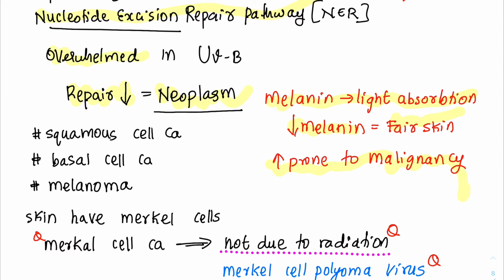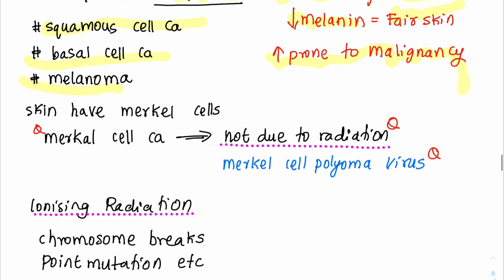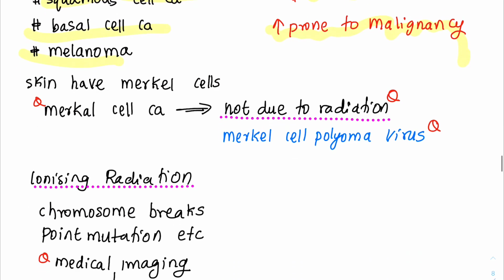Now what are the malignancies caused by UV rays? Squamous cell carcinoma, basal cell carcinoma, melanoma. Most of these are in skin, right? Skin cancers. Another important point to keep in mind here is Merkel cell carcinoma. The skin has cells known as Merkel cells, right? But Merkel cell carcinoma is not due to radiation, but it is due to a virus, that is Merkel cell polyomavirus. I hope that is clear.